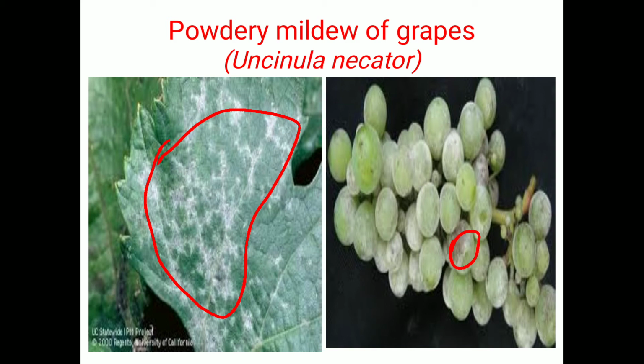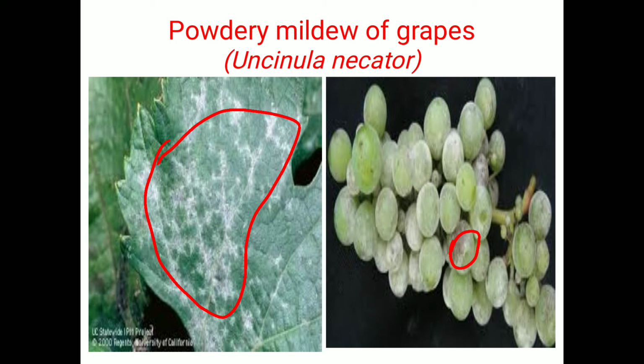Then when the stem is attacked, it turns gray and finally dark, and the height of the plant becomes stunted. Then regarding perpetuation, the primary source of infection is dormant mycelium or cleistothecia, and the secondary spread, or SSI, is airborne conidia.